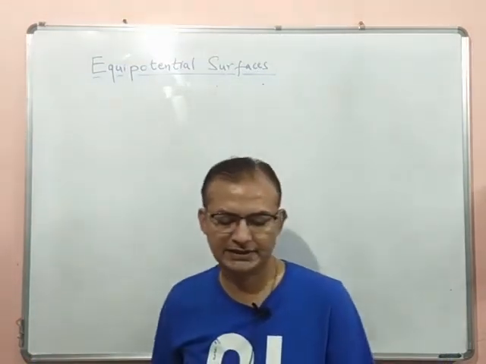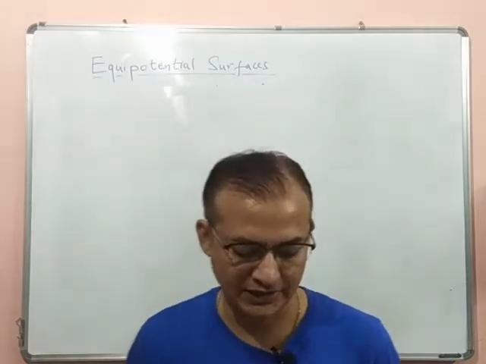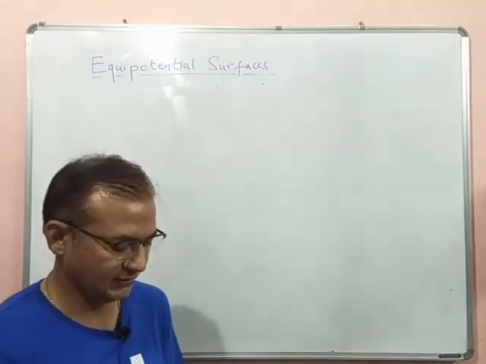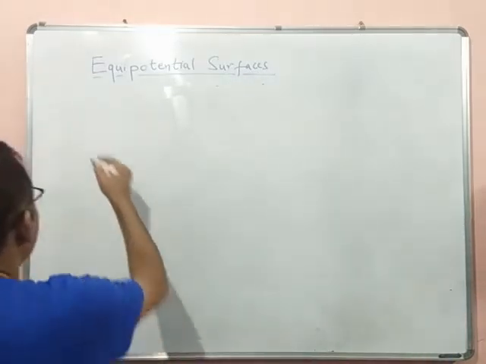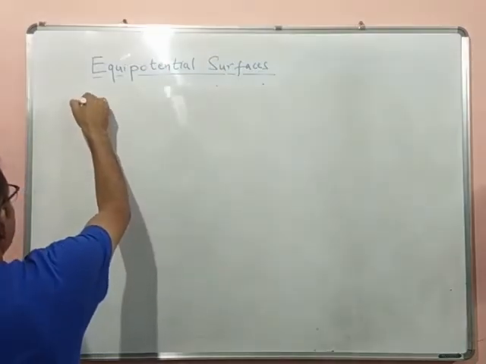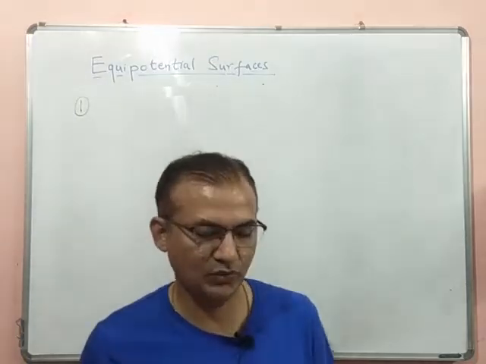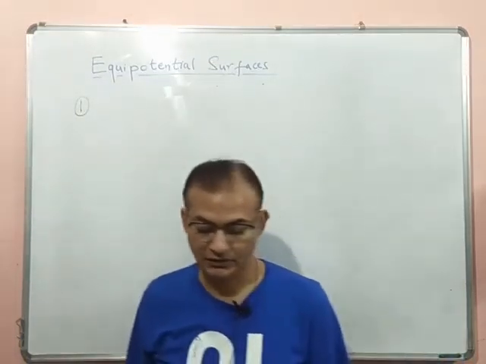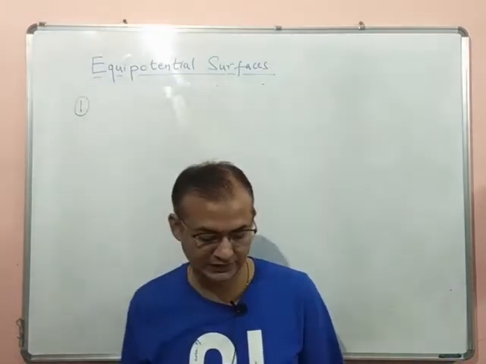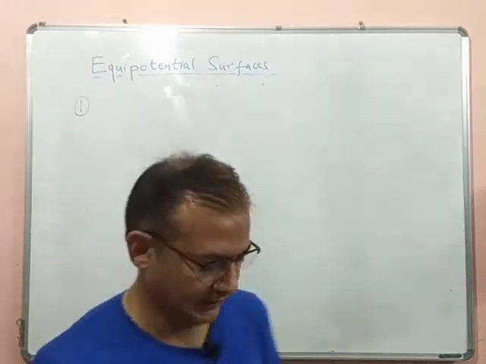So no work is done in moving a test charge from one point of an equipotential surface to another.